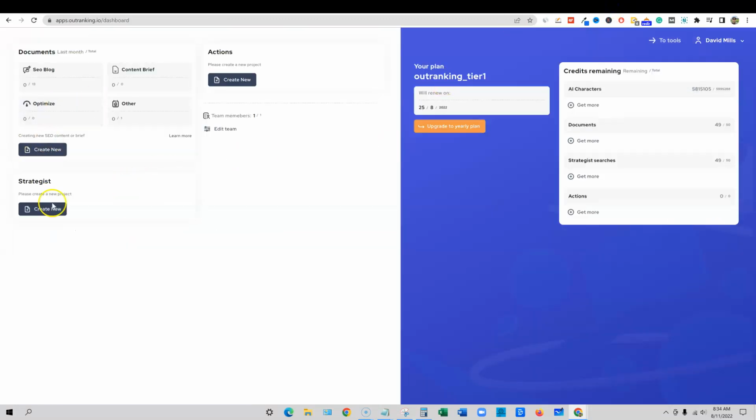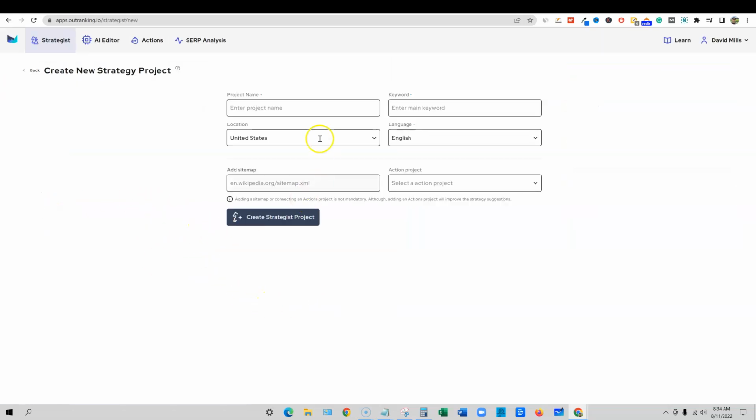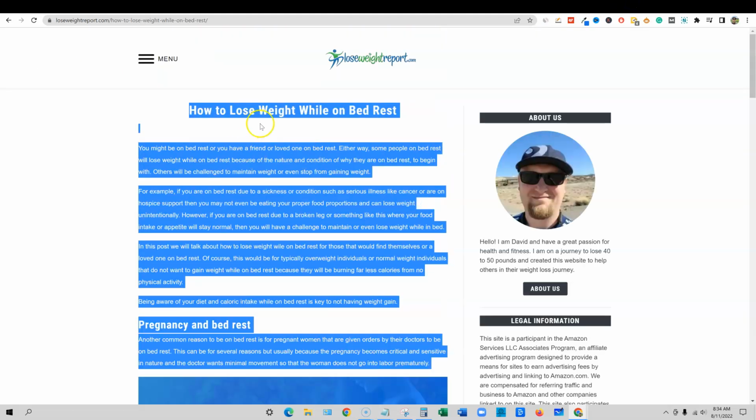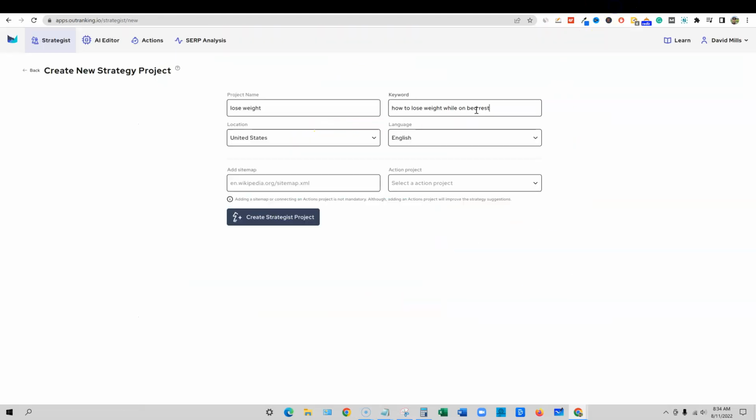We'll come in here to Outranking as well, and I haven't been in here in a while. Outranking, they are constantly changing their interface, which they're making improvements constantly, which is great. But sometimes you log in and then you're like, what's different now? Where do I go? I think it's strategist if you have existing content. So we're just gonna say lose weight. Is that the keyword? How to lose weight while on bed rest. Yep. How to lose weight while on bed rest.